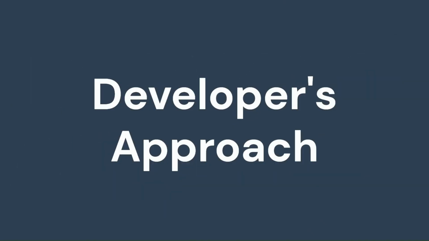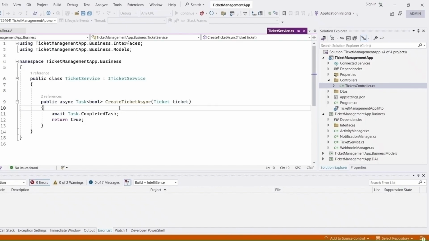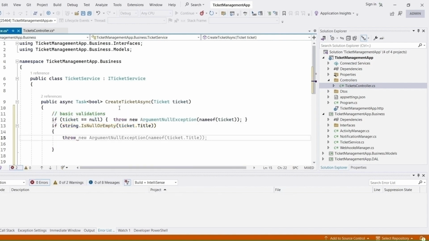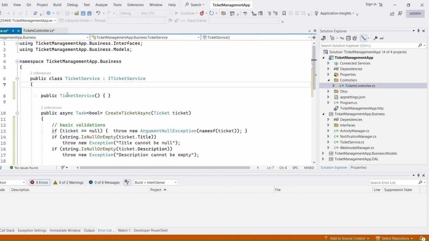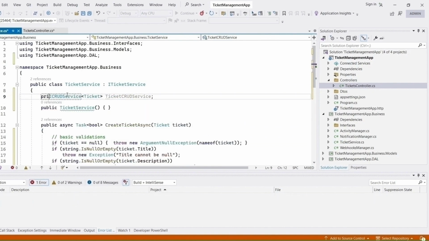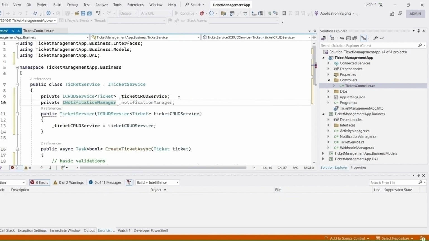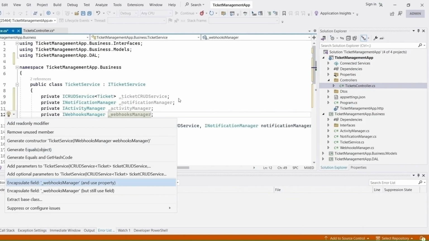Now let's see how developers typically approach their programming problems. This is the story that we have to implement. First, let's do some basic validations. Then, we have to create a ticket. To do so, we need ICRUD service. Let's inject that and also inject the other dependencies that we are going to need later.